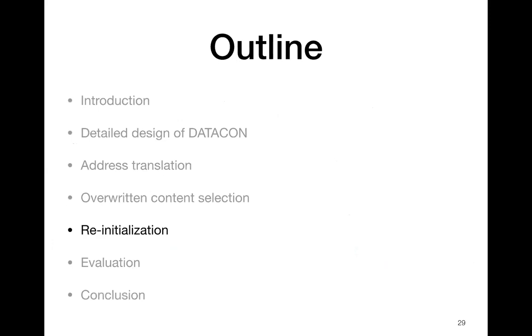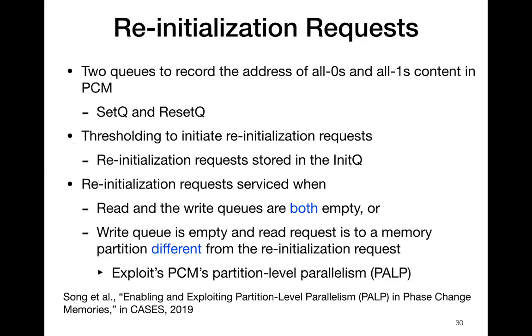Next, we discuss the last component of DATACON, that is the reinitialization. DATACON uses two queues, the set queue and the reset queue, to store the memory addresses with all zeros and all ones content respectively. DATACON uses thresholding to trigger reinitialization requests. These requests are stored in the init queue. However, reinitialization requests are not serviced immediately. A reinitialization request is serviced when both read and write queue are empty, or when the write queue is empty and the reinitialization request is to a partition which is different from the partition of the read request.